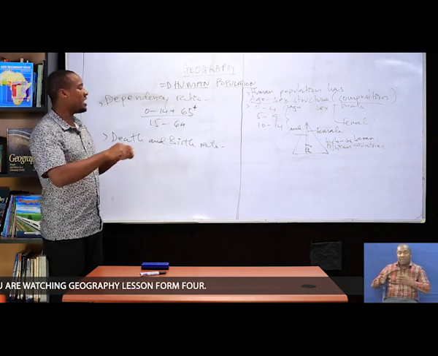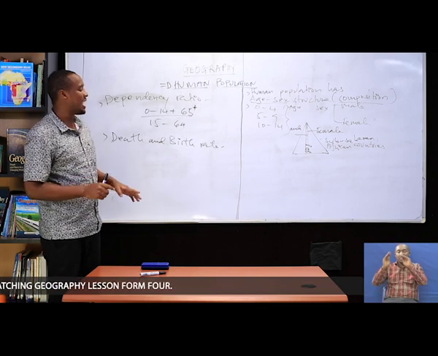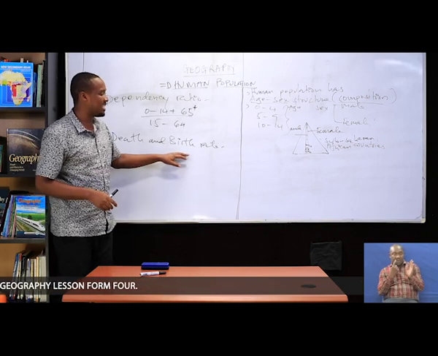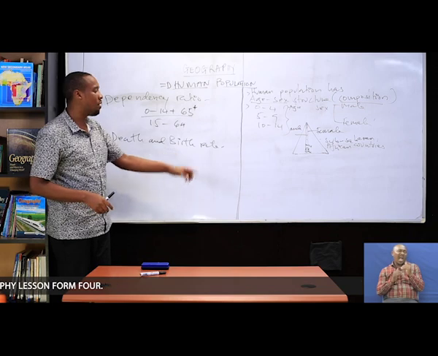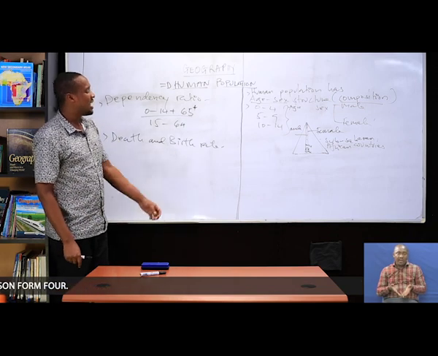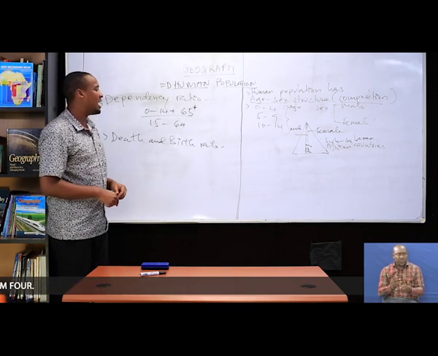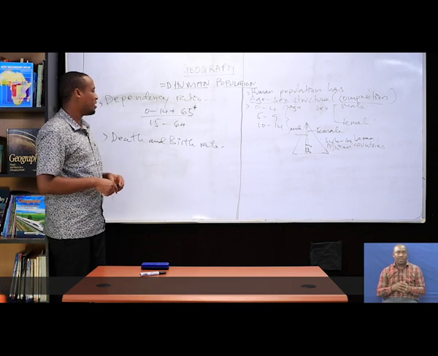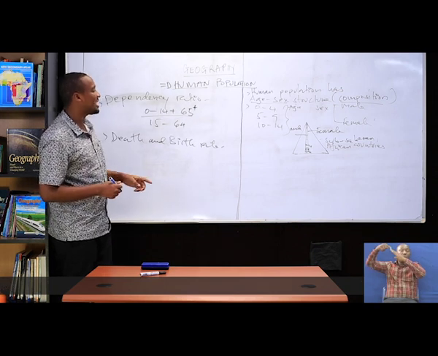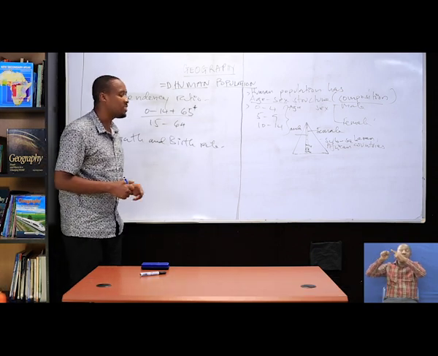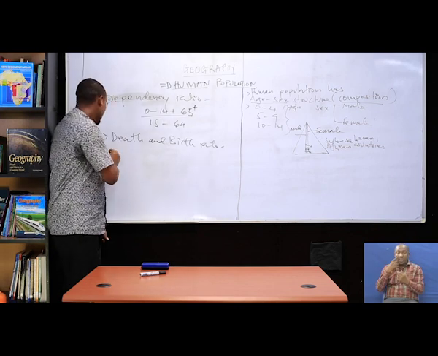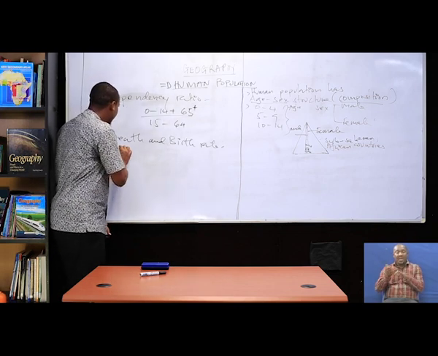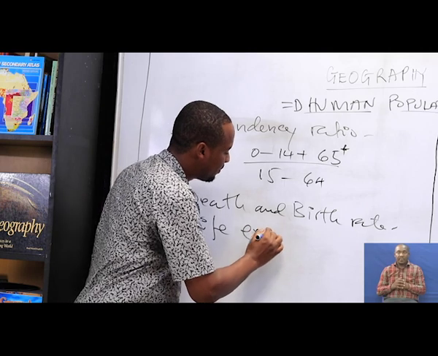That means the base is broad, indicating high birth rates, a high number of children, while at the top the pyramid is narrowed. The narrowed structure indicates that the death rate is also high. Then third, it can determine the life expectancy.